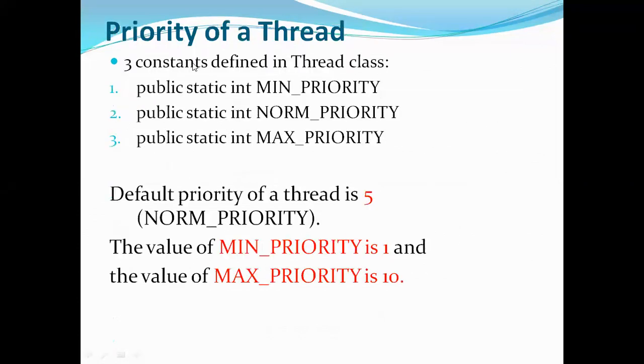Now out of 1 to 10, 1 is called the minimum priority, whereas 10 is called the maximum priority, and 5 is called the normal priority, which is also called the default priority. So 1 is minimum, 10 is maximum, 5 is normal, which is the default also. When a thread is created, by default 5 will be there. Based on this, three constants are defined in the Thread class: public static int MIN_PRIORITY, NORM_PRIORITY, and MAX_PRIORITY. You should remember these constants.